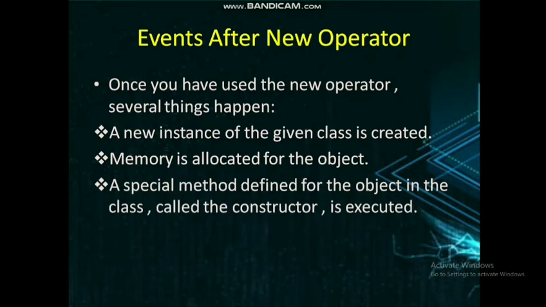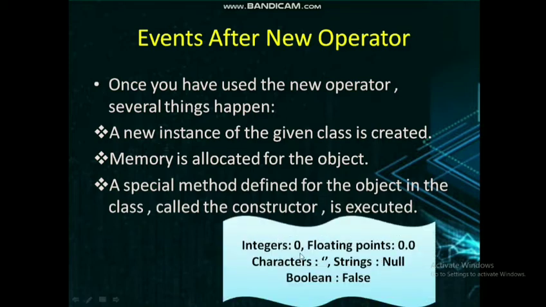Then a special method defined for the object in the class, called the constructor, is executed. In the constructor chapter we learned that if we are not using any constructor, then the default constructor will be invoked, and all the instance variables will be initialized with the default initial values. You know the default initial values: for integers it is 0, floating points 0.0, characters a space, strings null, and boolean false.